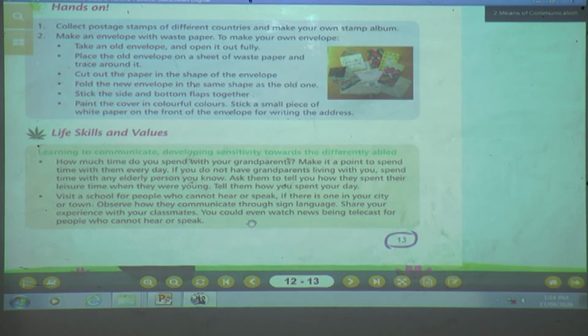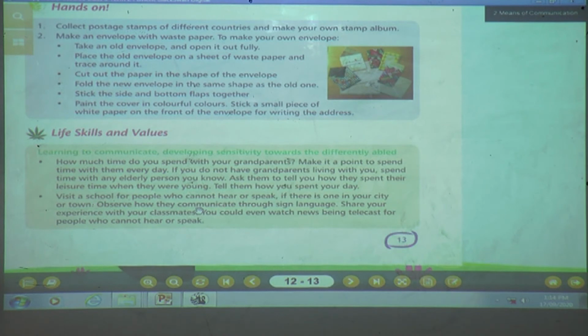You could even watch news being telecast for people who cannot hear or speak. You can even watch a telecast. Go and observe them. You can even see the telecast also. Okay, children? Understood? Yes?